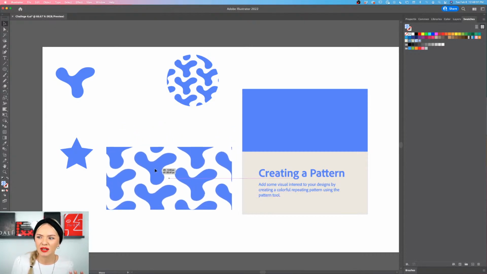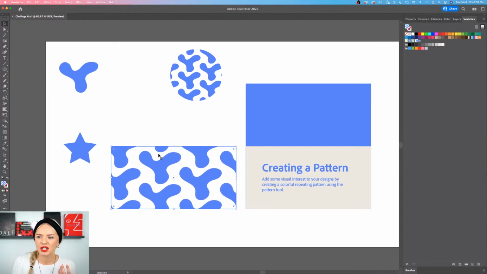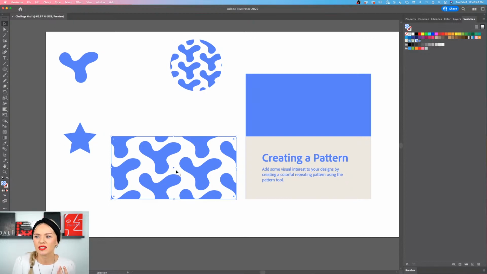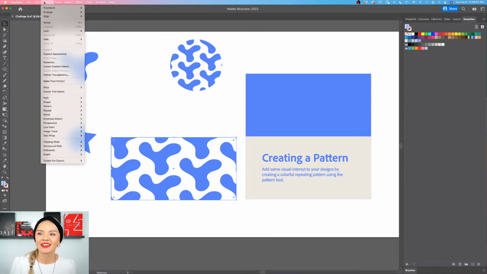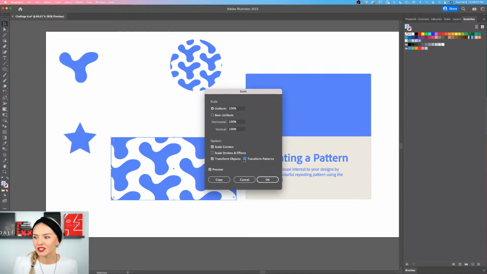Now I feel like my shapes are kind of large in this specific setup, and I want to make them a little bit smaller, so I want to resize the rectangle and size it down so that my shapes are smaller in it and there are more of them filling the shape. All right, so I'm going back into Object, Transform, Scale, and I'm going to unclick Transform Patterns.